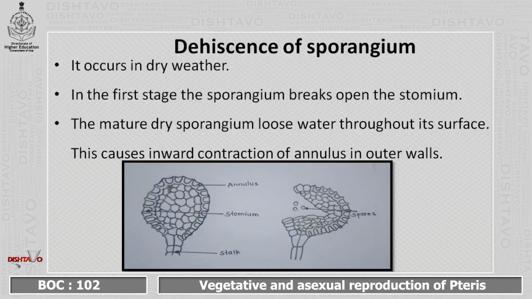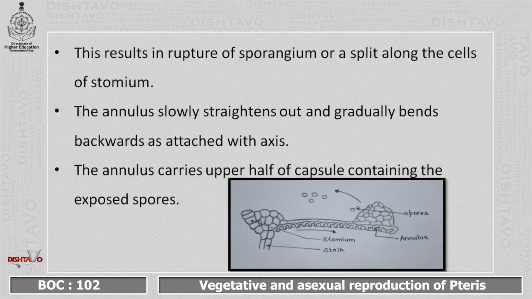The mature dry sporangium loses water throughout its surface. This causes inward contraction of the annulus outer walls. This results in rupture of the sporangium, or a split along the cells of the stomium. The annulus slowly straightens out and gradually bends backward as it is attached to the axis. This is seen in the diagram very clearly. The annulus carries the upper half of the capsule containing the exposed spores. The total number of spores, which varies from 30 to 64, are dispersed.